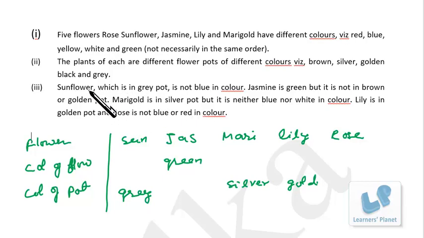Now, sunflower is not blue, so I write down blue dash. Jasmine is green, but it is not in brown or golden pot, so brown golden cross. Marigold is in silver pot, but it is neither blue nor white in color. Rose is not blue or red in color.